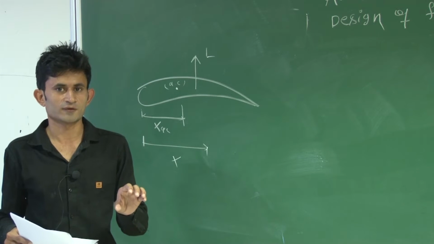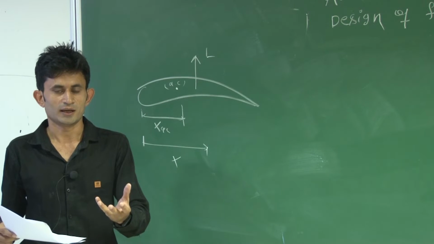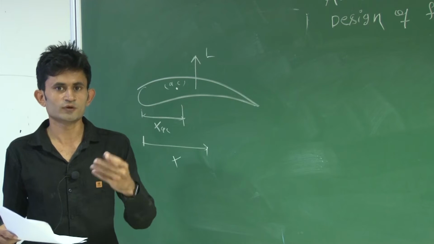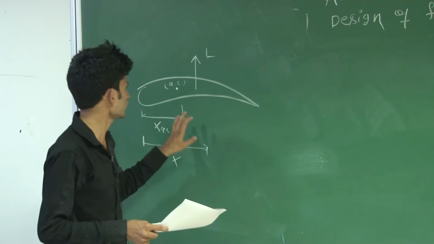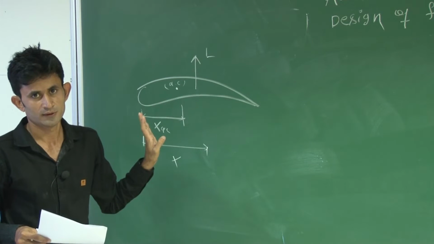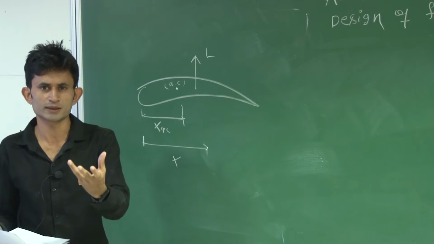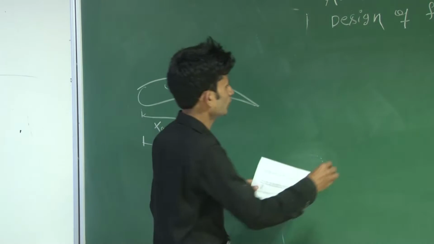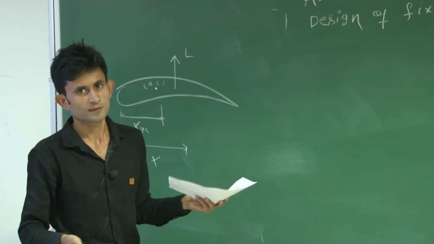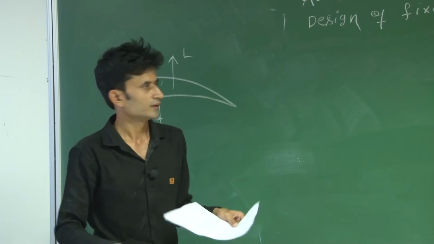You just draw the airfoil and try to balance the moment, and at whatever point you have to balance the moment, you will find the answer. Suppose this is the airfoil and one lift force is acting in this direction, and you have to balance the moment. So the moment you can write as force into distance.